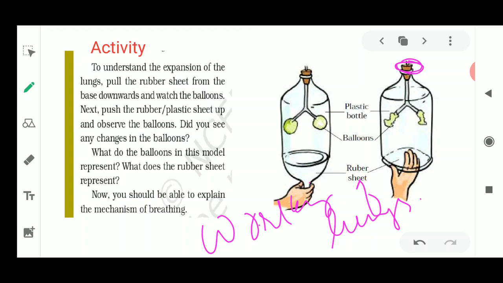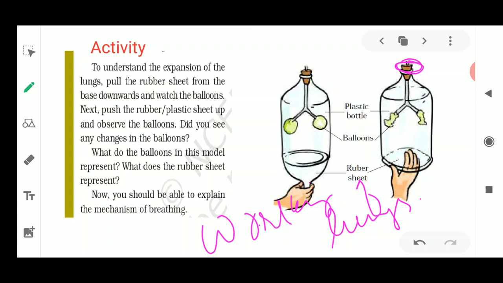You could take the help of your elders at home, or wherever you are performing this experiment, so that it is not going to cut your finger. Just remember to take help of somebody.